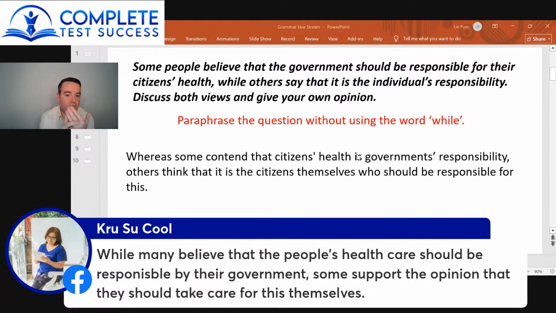So really, you've mentioned four groups of people here. And then when you say they should take care of this themselves, which of those four groups of people are you referring to? And that's not clear. So that would be a mistake in terms of your coherence and cohesion. You would need to make it clear who you're talking about. So instead of saying they here, you want to say individuals or people, something like that.